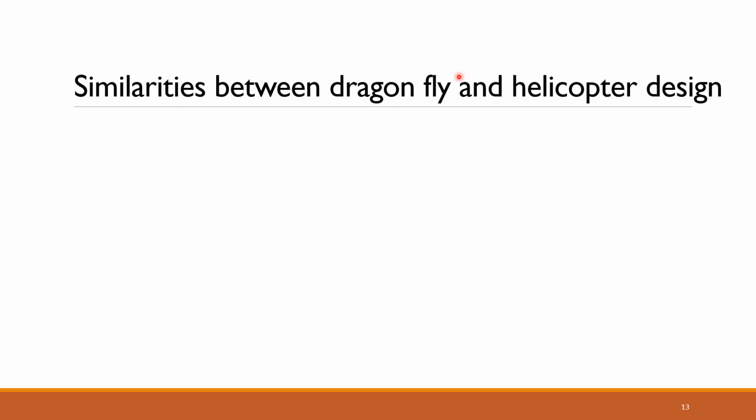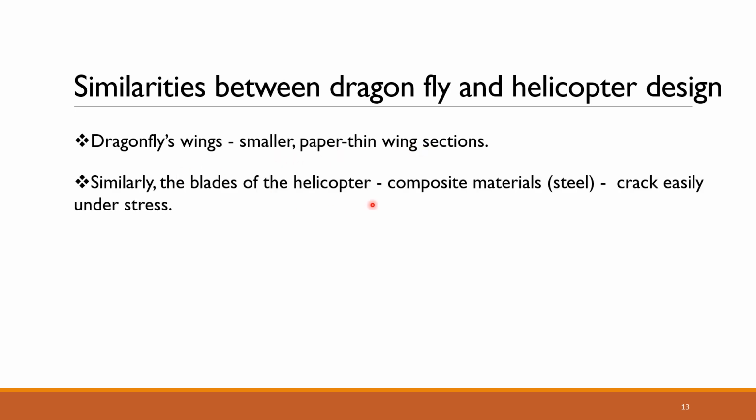So coming to the similarities between the dragonfly and the helicopter design, the wings of the dragonfly are made up of a composite material which is divided into smaller paper thin wing sections. The rotor blades of the helicopter are designed in a similar way and are made up of composite material, that is basically steel, arranged in such a way that it does not crack easily under stress.